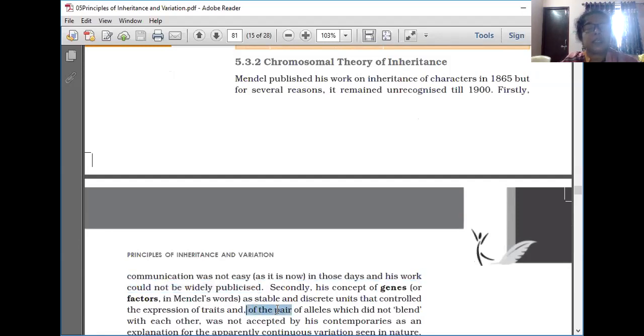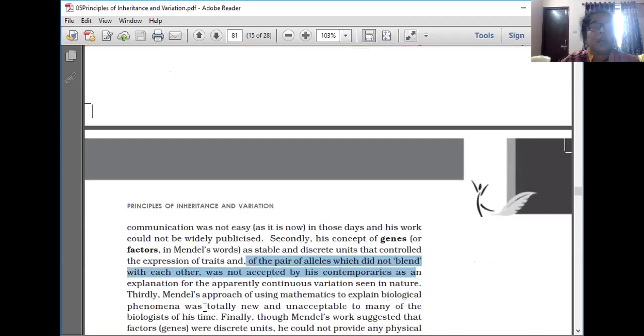He said that in a pair of alleles, one is dominant and the other will be recessive. Blending he didn't discuss. That is the second reason. These ideas were not accepted by his contemporaries as an explanation for the apparently continuous variation seen in nature.